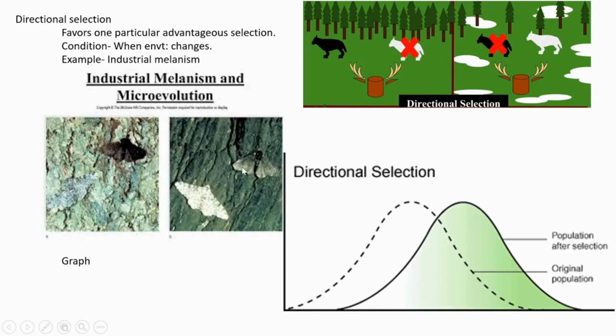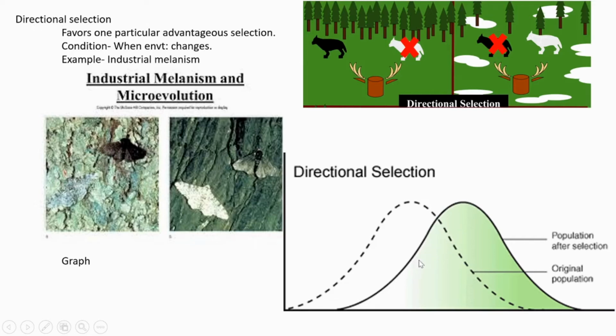Camouflage means it is very difficult to distinguish this moth from its background. So it can very easily escape from its predator. In that way, its number increases. That means one extremity is preferred over the other because of the environmental changes. That is directional selection. So the graph.